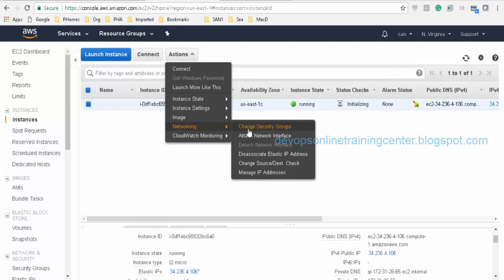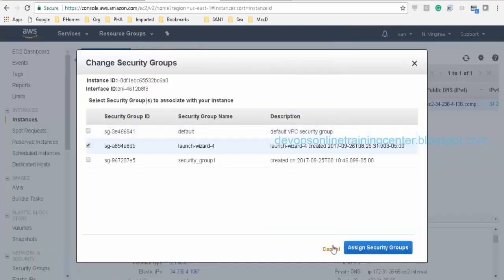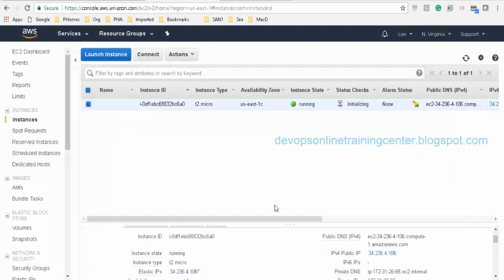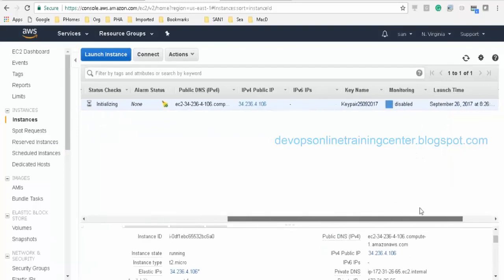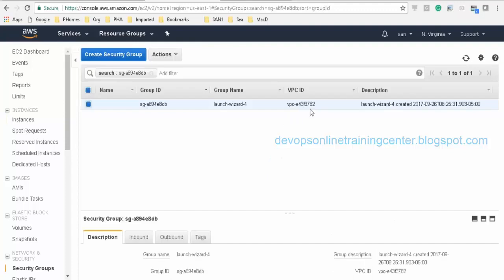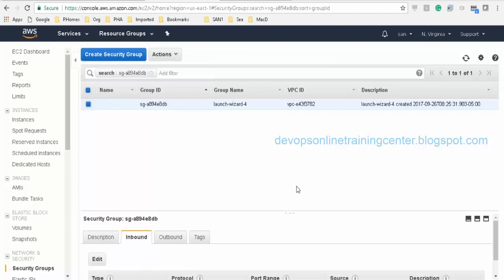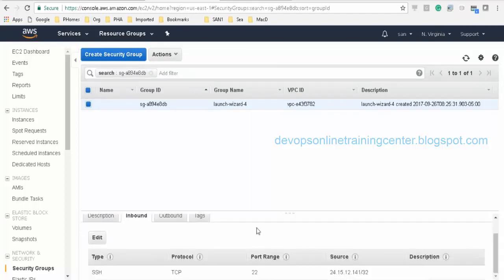networking, change security groups. One minute, I think it's here. So here security groups is there, and in the security groups go to actions, or here there is something called inbound and outbound. By default for outbound we allow entire traffic, so there is no restriction on outbound. That means from this instance we can reach any other website, and we can do wget or curl, because we are not restricting outbound access. Whereas for inbound login to this instance, we are restricting to only SSH access.